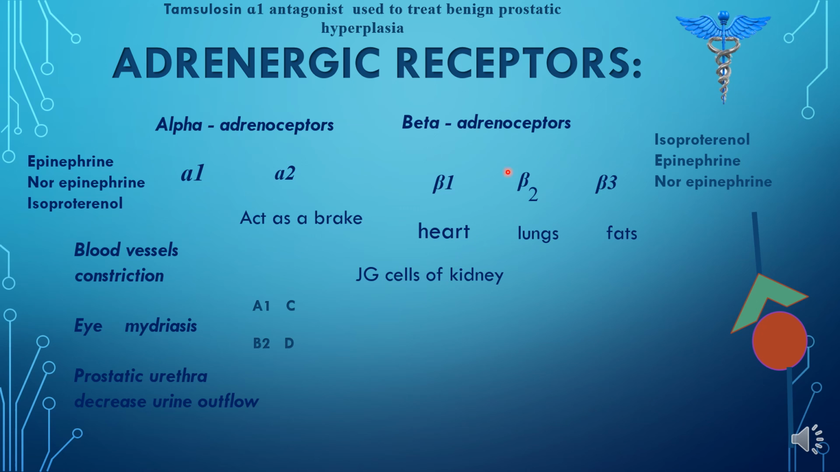This B2 is present in many areas of the body. In the lungs, it will cause bronchodilation. We know a condition known as asthma, in which there is constriction of the bronchioles. Since the bronchioles constrict, we have to relax them. So what we are going to do is give a B2 agonist. If we give a B2 selective agonist, it will act on the lungs and dilate the bronchioles, and it is used to treat asthma.